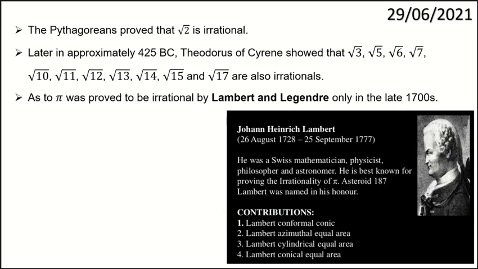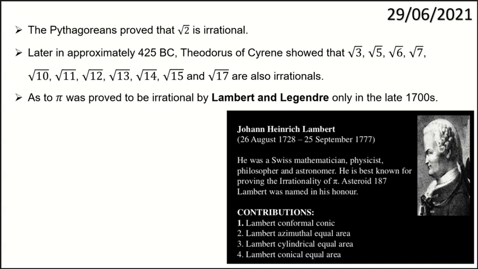This famous mathematician Johann Heinrich Lambert, who lived from 1728 to 1777 AD, this Swiss mathematician, physicist, philosopher and astronomer, is best known for proving the irrationality of pi. So somewhere in the 1700s he proved the value of pi as an irrational number. Till then it was considered maybe rational, but actually they proved that it is irrational.